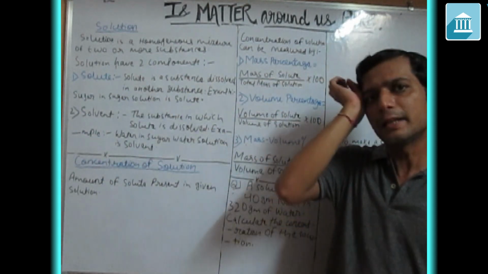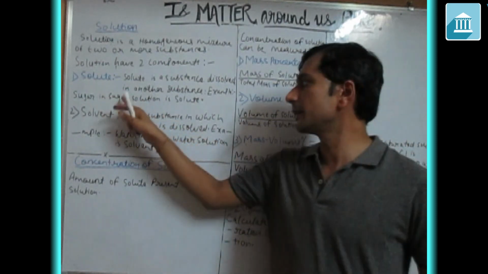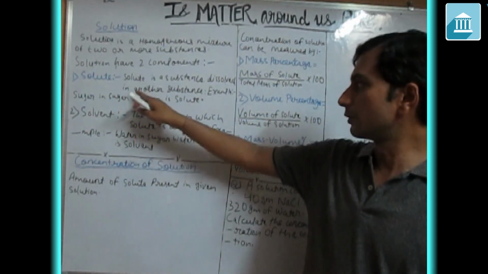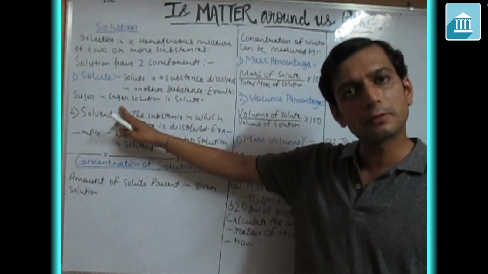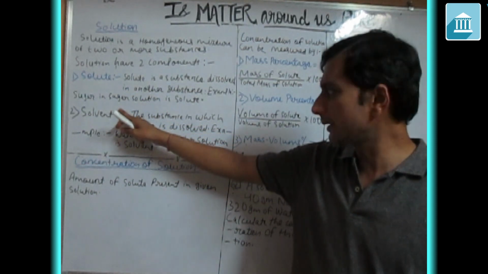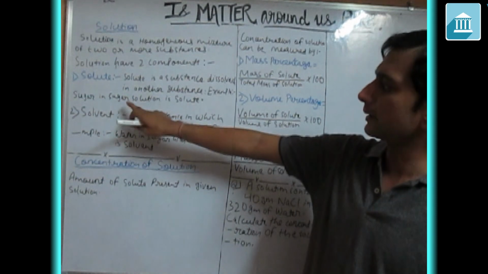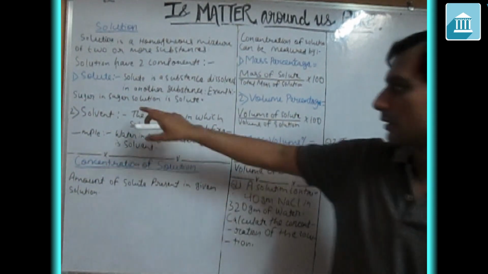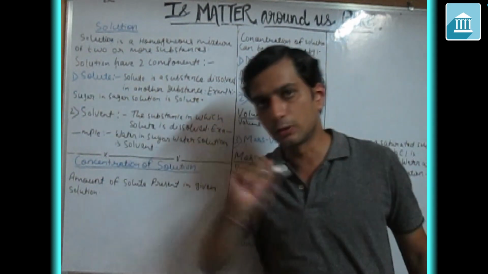Similarly, if you are taking a salt solution, we add salt in less quantity and take water in more quantity. Because we take the sugar or salt in less quantity, this sugar or salt is a solute.